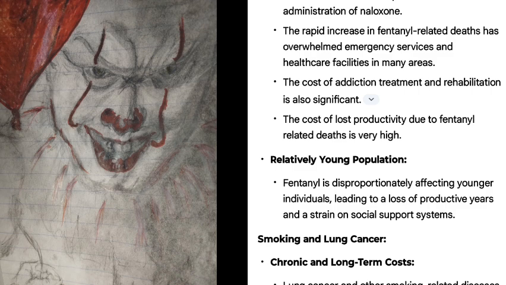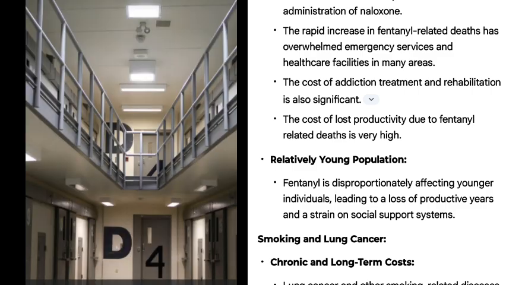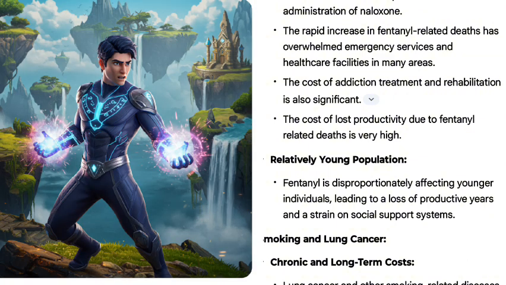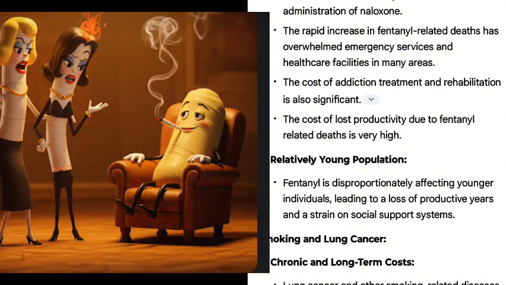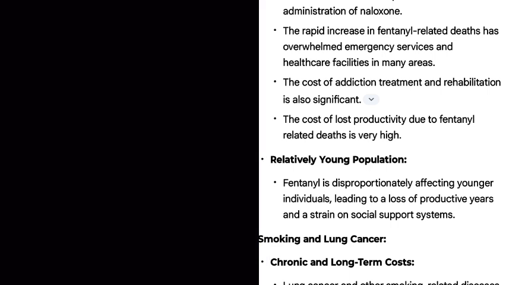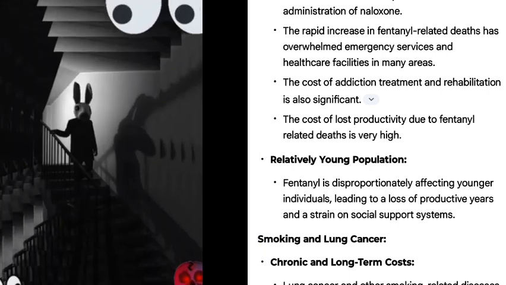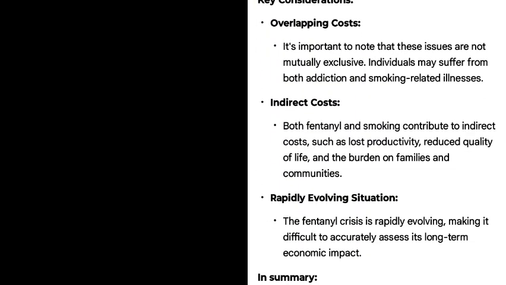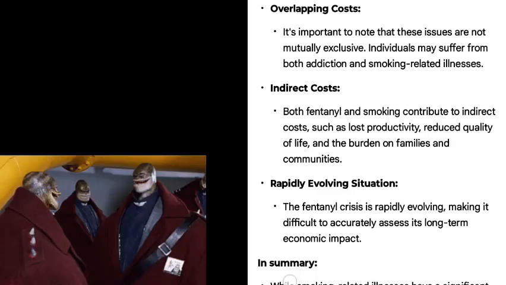social support systems. Smoking and lung cancer. Chronic and long-term costs. Lung cancer and other smoking-related diseases require long-term medical care, including chemotherapy, radiation therapy, and ongoing management of chronic conditions. These conditions often lead to disability and reduced quality of life, requiring long-term care and support. The costs are spread out over a longer time frame. Established public health burden. The economic impact of smoking has been well documented for decades, and public health efforts have focused on prevention and cessation.